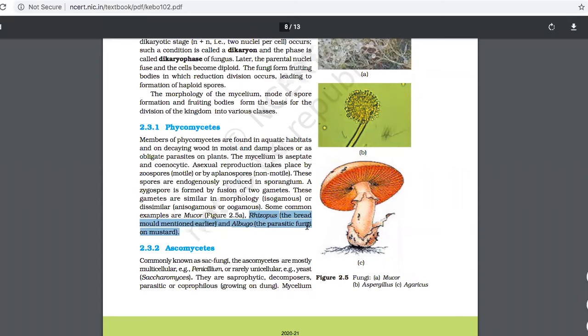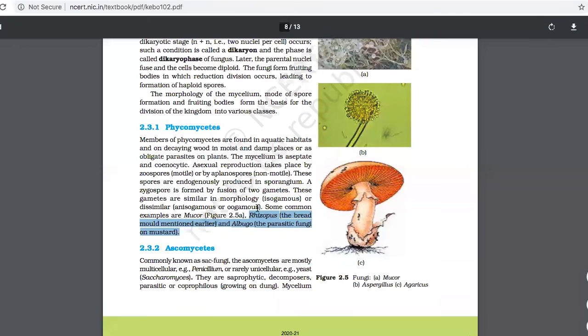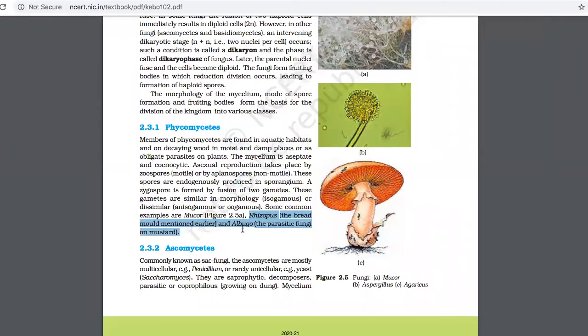Albugo is given in the textbook. But what is not given here is, in this question, they have given it as Albugo candida. This Candida part is not given, and it is also not mentioned that it is causing white rust in mustard. So whenever you see an example like this in NCERT, if you want to score well in NEET, you just have to pick this word and then probably Google something about it.